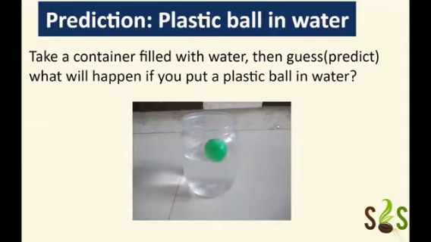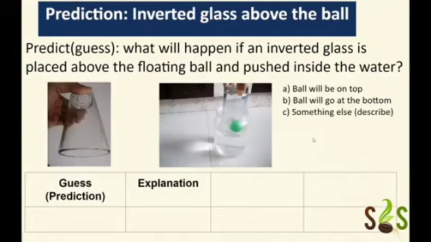Yeah, so as many of you would be thinking, it will float, and that's what we see generally. Now, the next thing is that you have to predict further. This time what you have to guess is what will happen if an inverted glass is placed above the floating ball and pushed inside the water. So I'm giving you three possibilities. One is the ball will be on top only, the ball will go to the bottom, or something else will happen. If you think that something else will happen, please describe it.